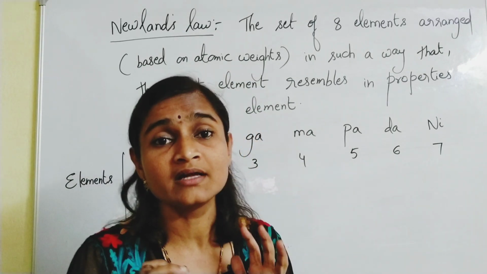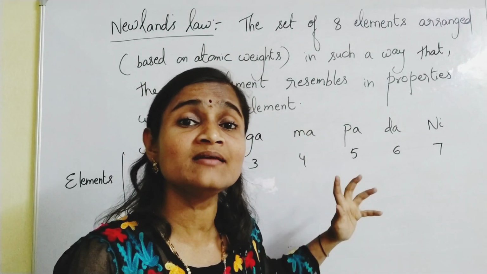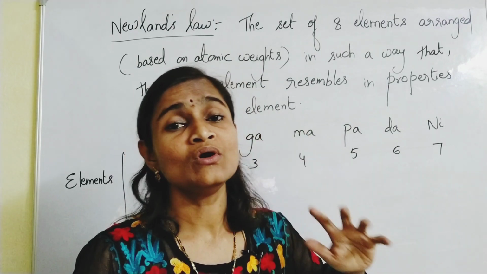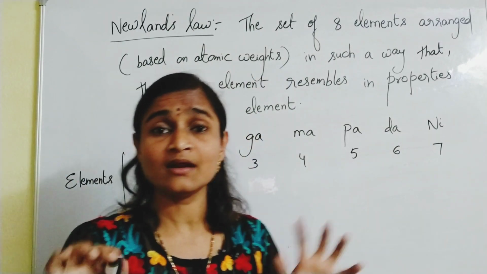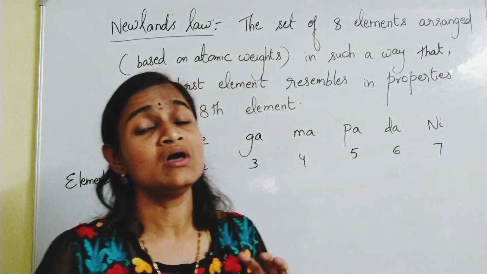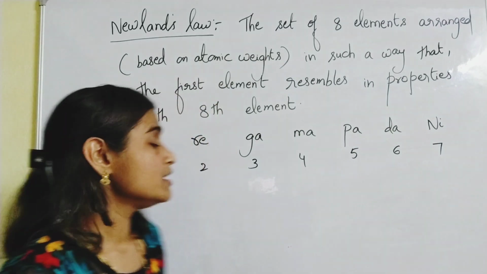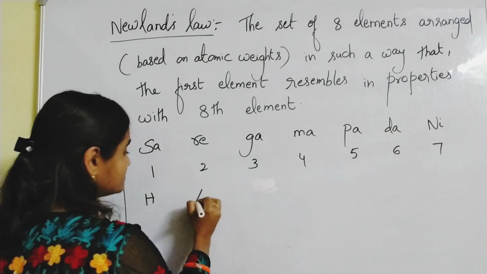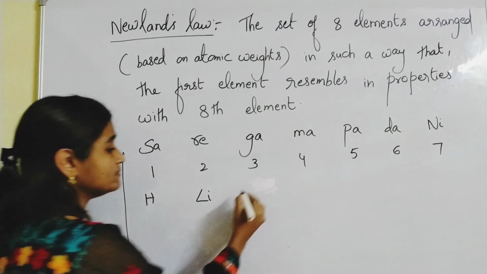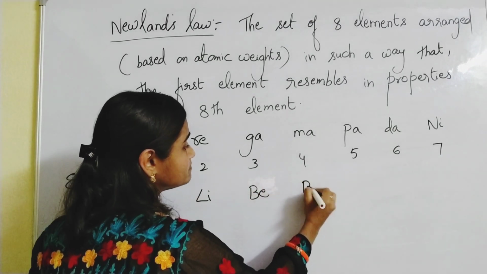Now we know about inert gases, but at the time when Newlands made an attempt to classify the elements, inert gases were not taken into consideration. So after hydrogen, the next element is lithium, then beryllium, boron.